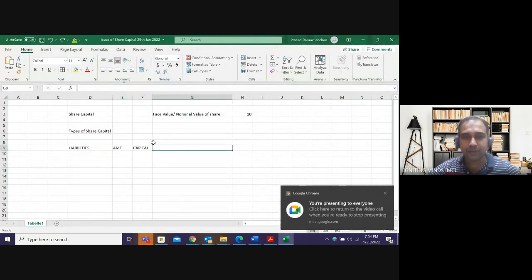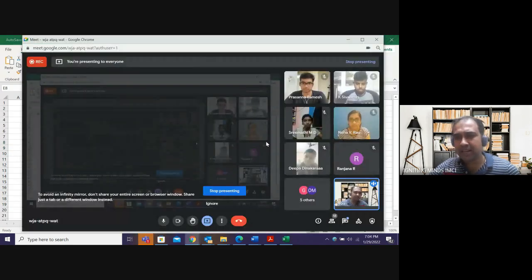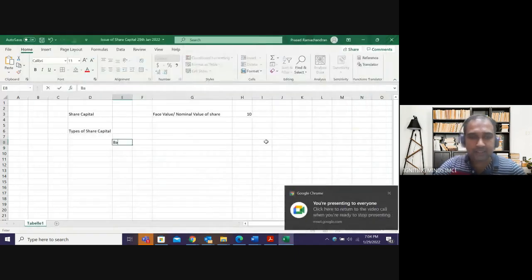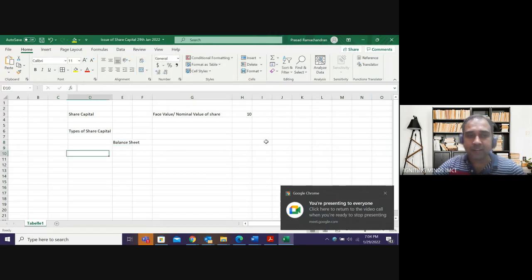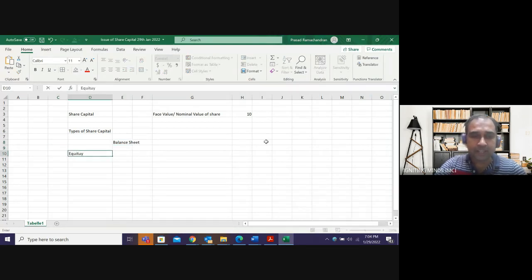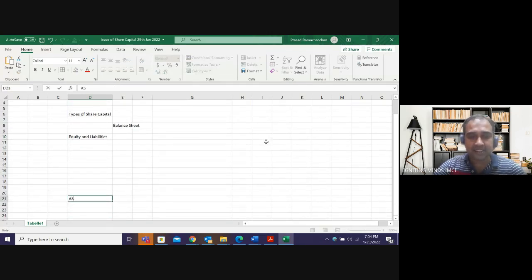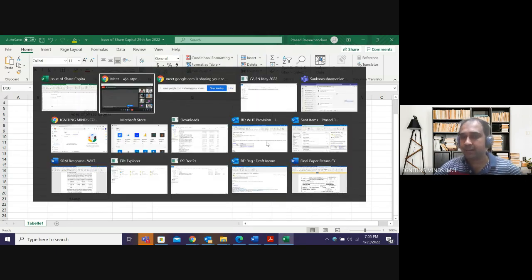Okay, the balance sheet of a company, you don't have to get into the details of the balance sheet. I'm just giving a very, very, very high level view of what is the balance sheet. You don't have to worry about it at this stage. In company's balance sheet, there are two categories. One is called as equity and liabilities. This is the liability side, which is called equity and liabilities. And then we have asset side. Asset is assets. And we don't follow a horizontal format, we follow a vertical format in the balance sheet.